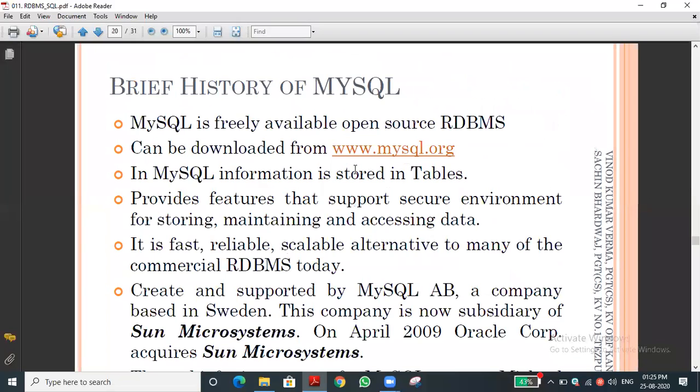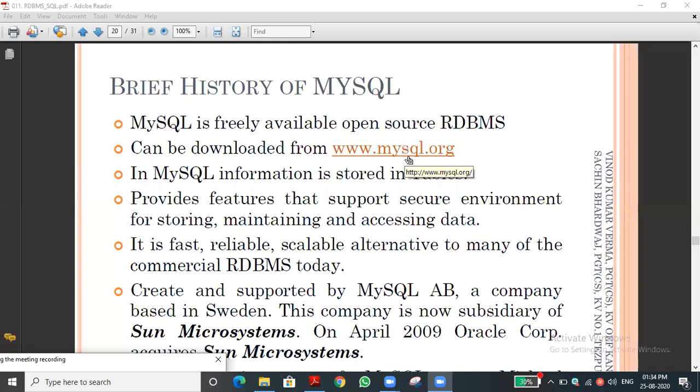Let me go to the next one, a brief history of SQL. As you know, you can download this. This is one of the important things. SQL is freely available open source software. Now we are entering the next topic: you can download it today, on your laptop or desktop. You can download MySQL from the website.